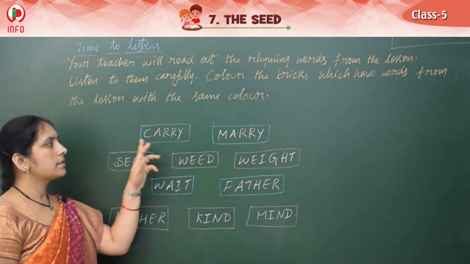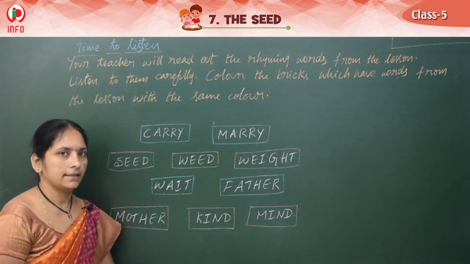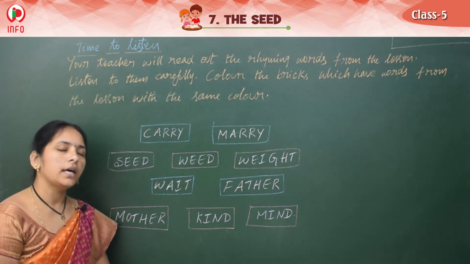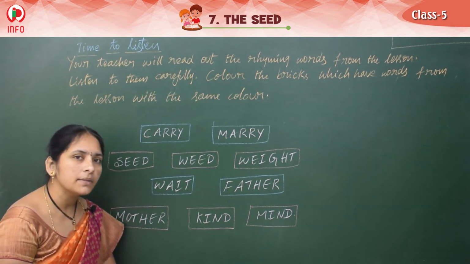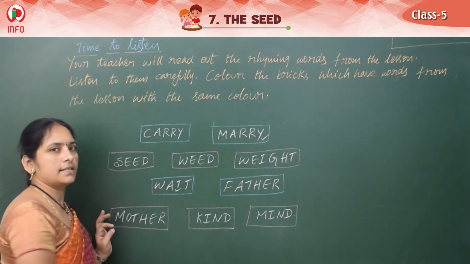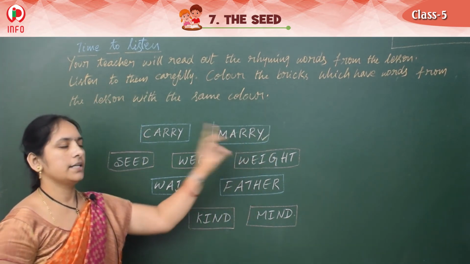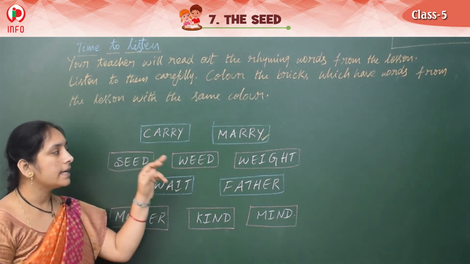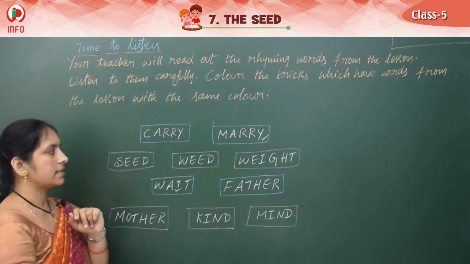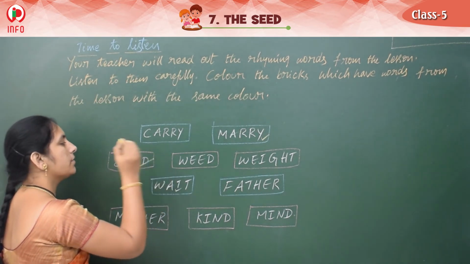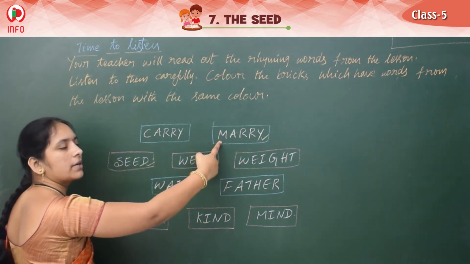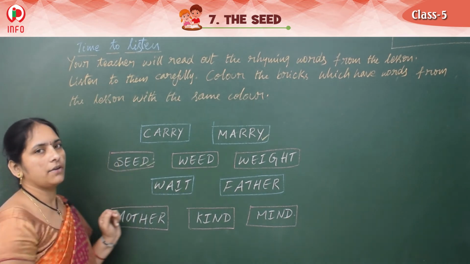Okay. Now see this one, carry, marry. Both are rhyming words ending the same, right? But which word did we get from the lesson? Very good. Marry. So give one color for this. Take one color and color it. And the next one, seed, weed. Very good. Good answer. Yes, the king used seed. So whatever color you gave for marry, give the same color here.